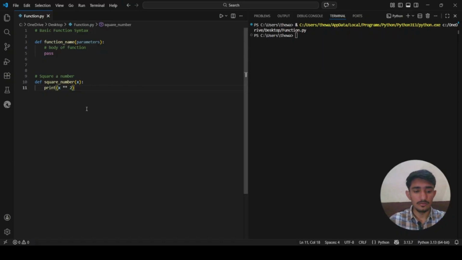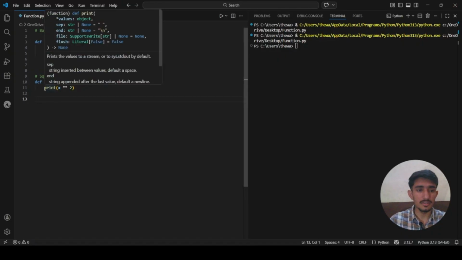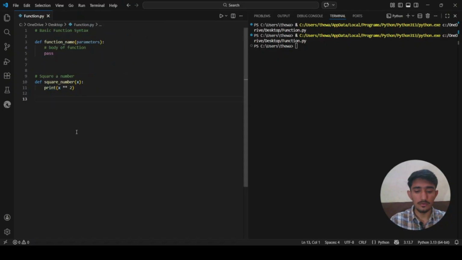So now when I run it, you see there is no output, because here I just defined a function. I did not call it. So I need to call it here, if I am using the print statement inside. So I will write whatever the function name is, which is square_number.